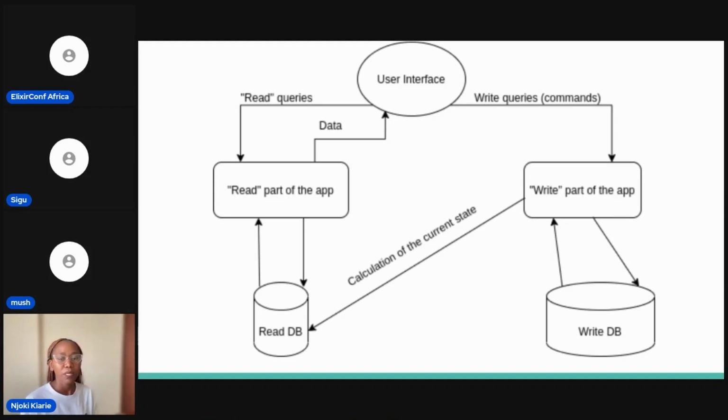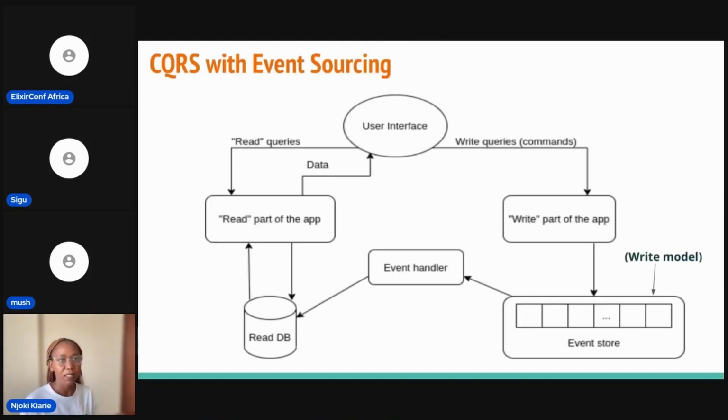And then when we put the two together, that is event sourcing and CQRS, what changes is our write model. So our write model becomes an event store. And then for us to create our read model, we have an event handler that is subscribed. So every time there is an event, the event handler updates our read model. And that is how they are used together.